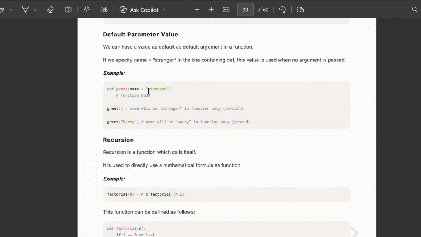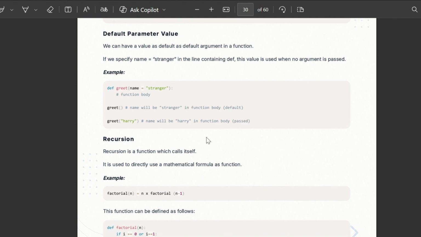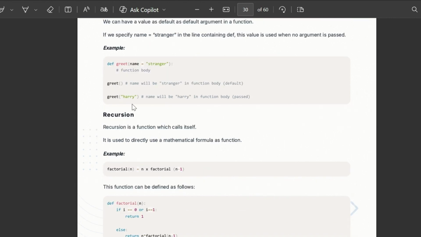Now, default parameter value. This is how, in the function definition, we assign "stranger" to the name variable, and when we call greet, the name will be stranger in the function body. When we pass a value, the name will be Harry in the function body. When we don't pass a value, the name will default to stranger.